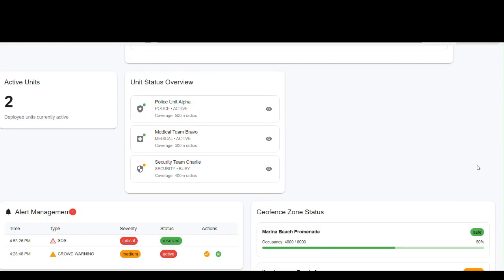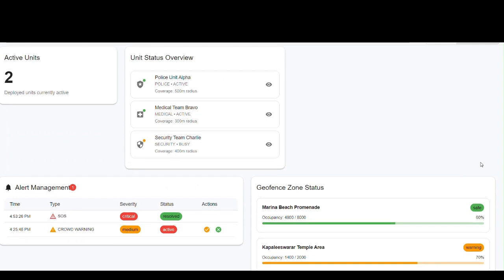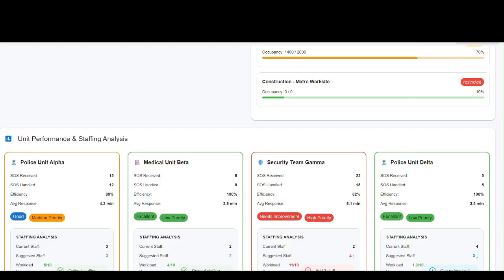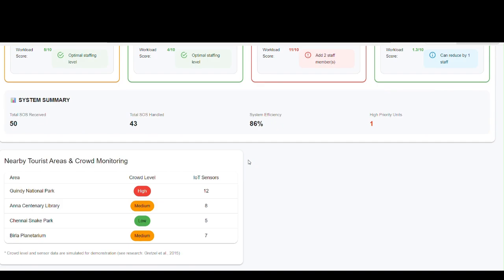This dashboard also contains the information about each police unit and the statistics to analyze and improve the performance of each unit. We have also implemented crowd monitoring with the help of interconnected IoT sensors. So during stampedes or overcrowds, based on the crowd density and flow, our IoT sensors will reroute the traffic through alternate gateways using exit assignment algorithms.